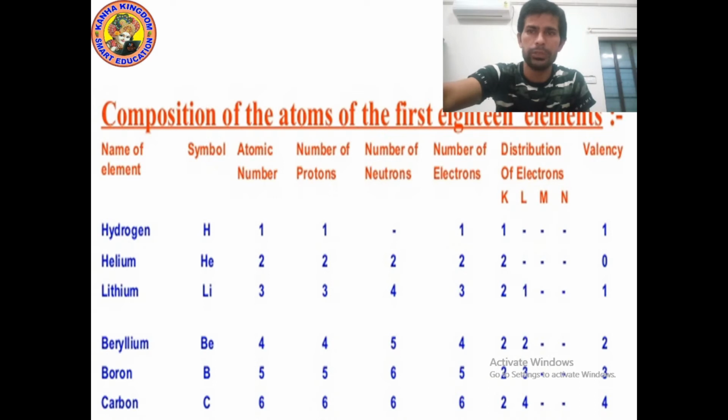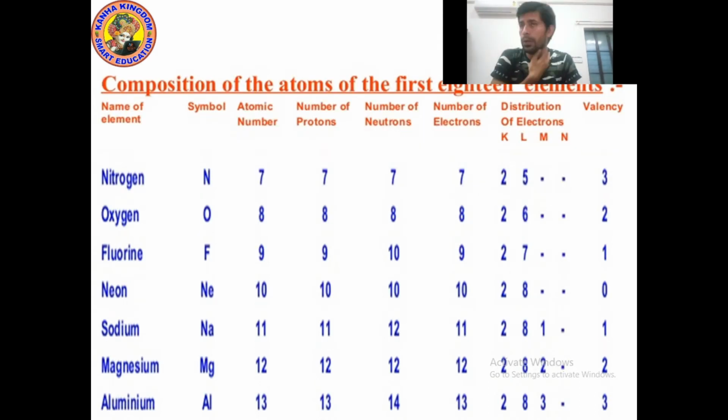Now let's try to understand the remaining elements. Let's move on to the next point. Okay guys, next is nitrogen. Symbol is N, atomic number is 7, number of protons and number of electrons is also 7, and number of neutrons is also 7. So let's talk about the distribution of electrons. In the K shell we can fill a maximum of 2, so we will write 2. Now 7 minus 2 is 5. In the L shell we can fill a maximum of 8, but the remaining electrons of nitrogen are 5, so in the L shell we will write 5. Now valency.